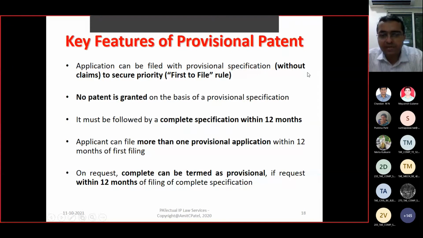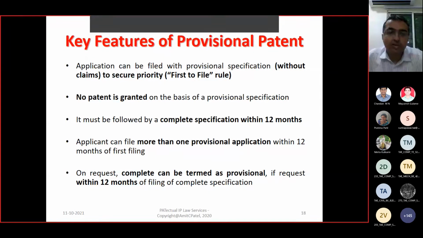And why do people apply for this provisional application? Because we are following the first to file rule. The person who files the application first, the patent will be granted to him. Okay, and that's why people are filing to get that priority,